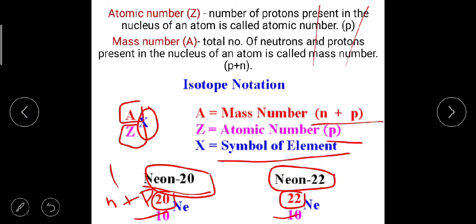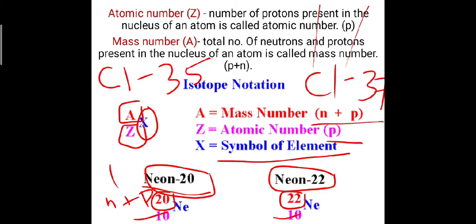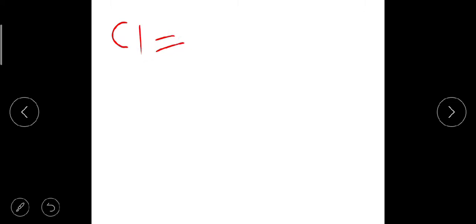Similarly, chlorine has two isotopes, that is chlorine 35 and chlorine 37.